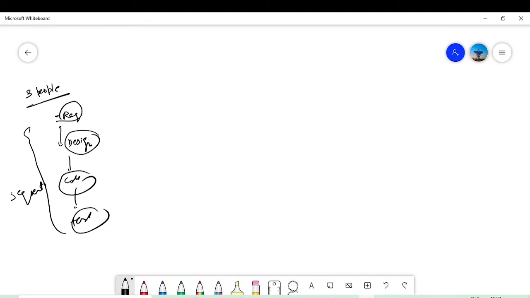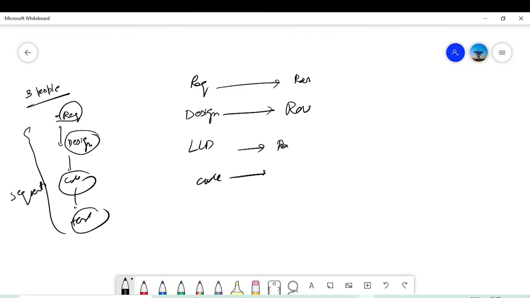Let's say you are developing an engine control unit, or as mentioned in ISTQB, like we have seen, a brake control system. Then it could take some time. It's a safety critical system. You cannot take the risk. So starting from the requirements, you have a testing team which is reviewing the requirements. Then the system designer has designed the system. You are reviewing the design. Then there is a low level design as per the V model, I am giving you an example. You are reviewing the model. Then there is code. You are reviewing the code. So it's a very critical system, a safety critical system. It can cost someone their life. So you have to be very careful.